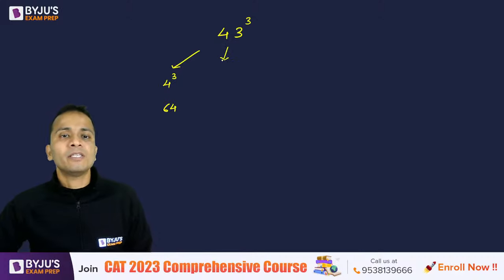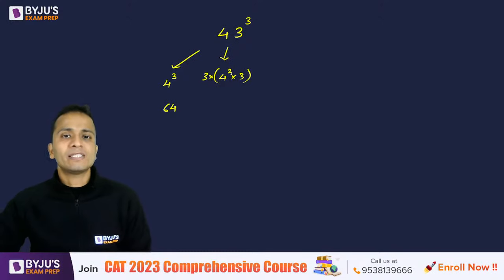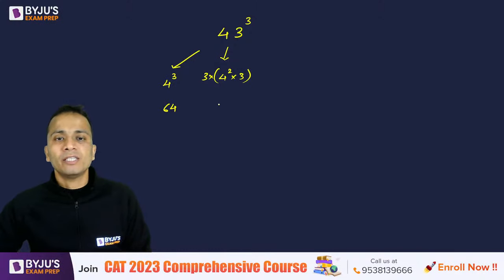Then the next step is 4 square multiplied by 3, and multiply 3 with the entire result. So 4 square is 16. 16 into 3 is 48. 48 into 3 is 144.